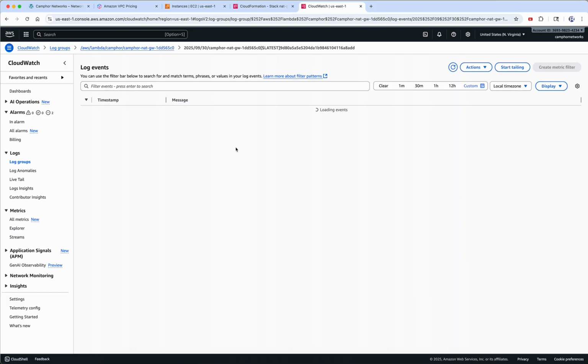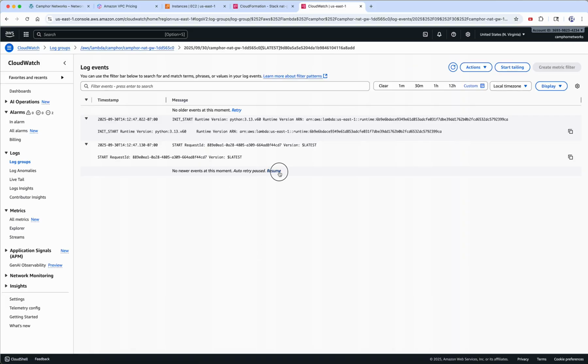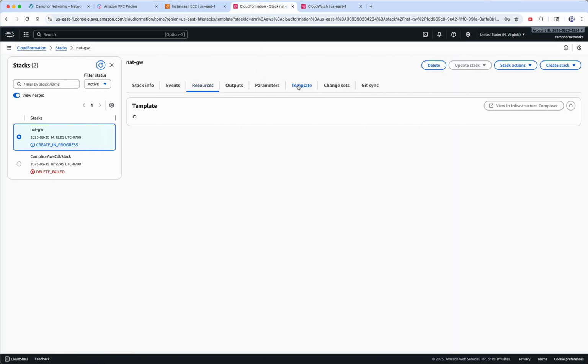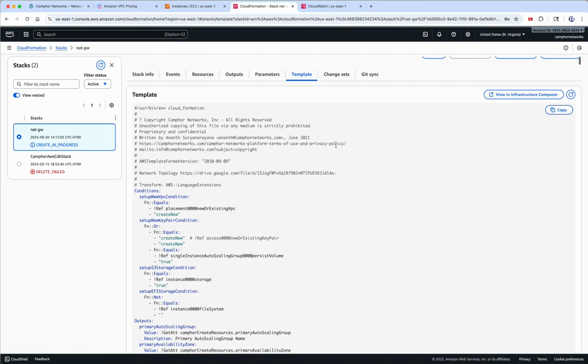Okay, there you go. So I just want to start tailing this, so that way we know what's going on. And now let's go back to the template. So here's a template. You don't have to worry about the details.